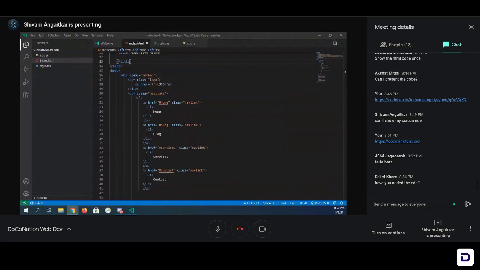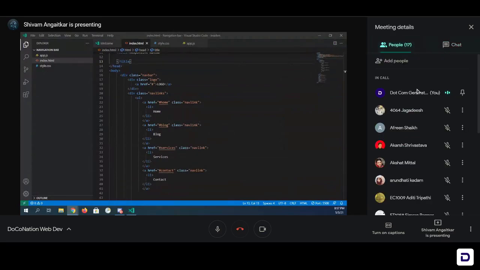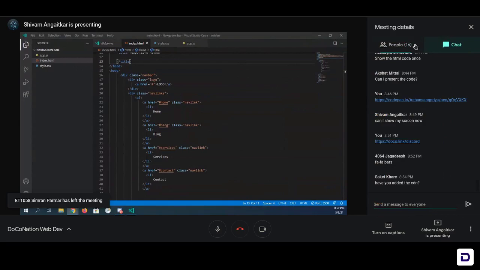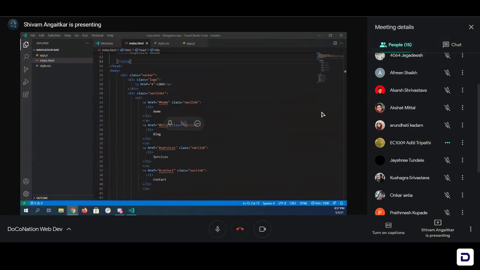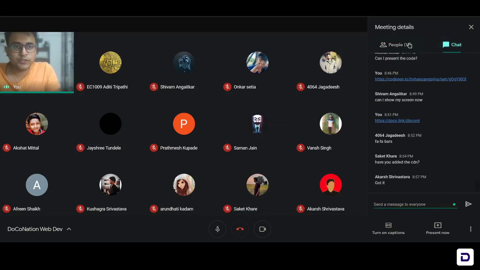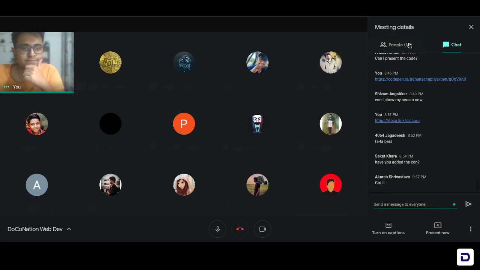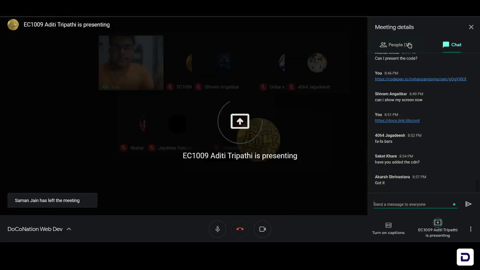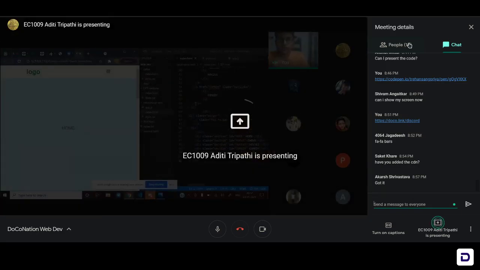Anyone else facing similar problems with CSS maybe? Or all of you have got it? Sir, my toggling is not working. I'm just clicking and it's not doing anything. Okay. You also share your screen. By the time Shivam is adding it, both of you can share the screen. It's no problem. Let's have a look at your code. Others also, if you have problems in your code, stay back. Otherwise, you can leave the meeting. There's no problem in it. Akash got it. Great. Thank you so much, everyone else, for joining. If you have any problem with your code, you can stay back. I'll help you out.